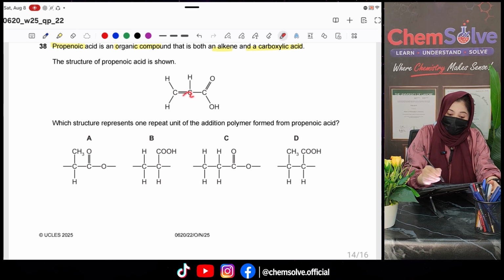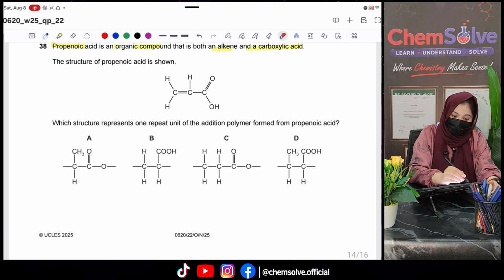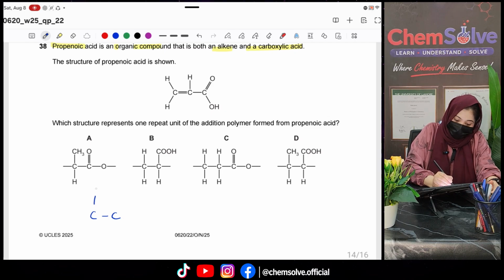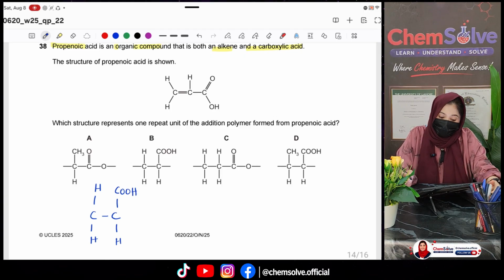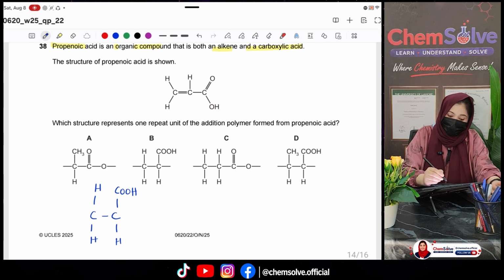We just have to look at this point of unsaturation and we make it single bond, right? Whatever is written on the side, just write it above or below where you get some space. So this would be my repeating unit. Now match it with the option. So clearly you can see it matches exactly with the option B. That's why B is the correct option.